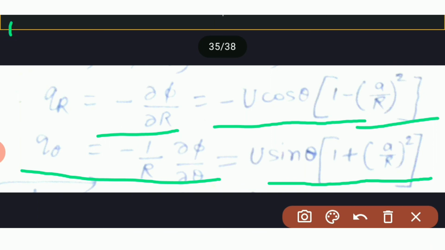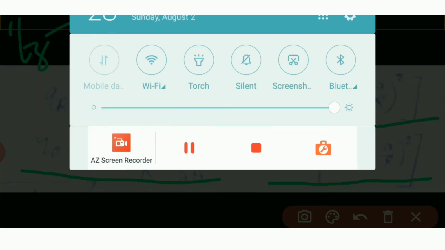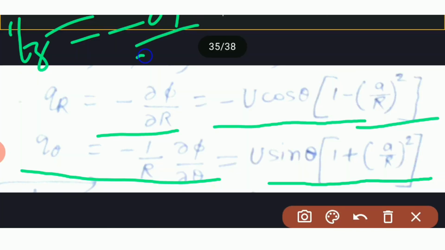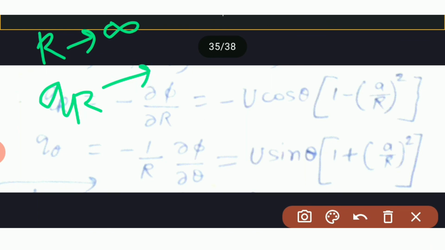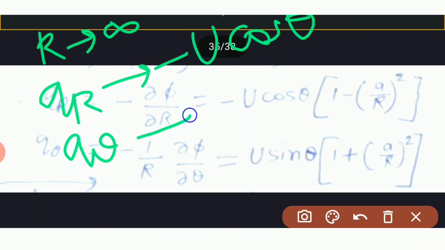and q_z is minus ∂φ/∂z, that is also equal to 0, and therefore as r tends to infinity, q_r tends to minus U cos θ and q_θ tends to U sin θ appropriately.